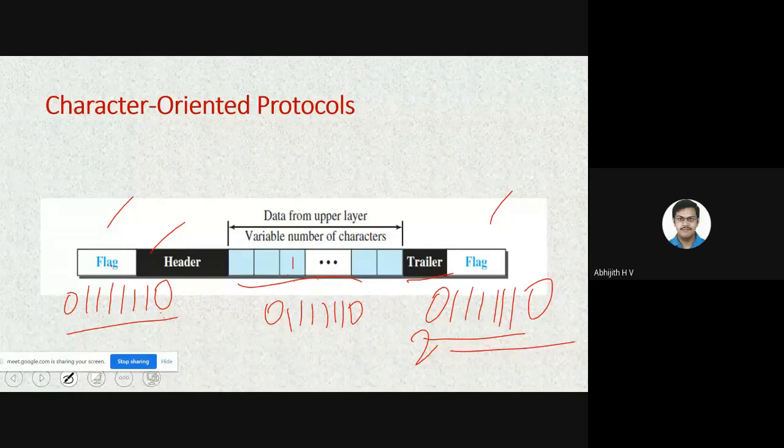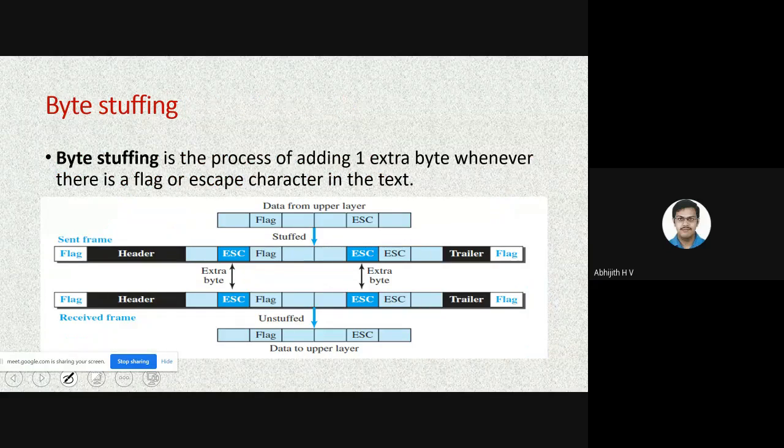The receiver will think that the frame is ending here, so it gets confused. Some ambiguity is created. To avoid such ambiguity, we have something called byte stuffing.